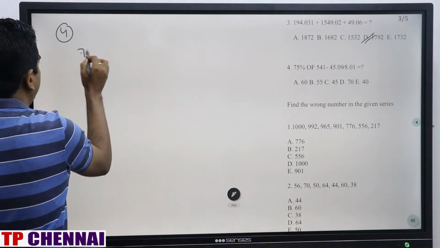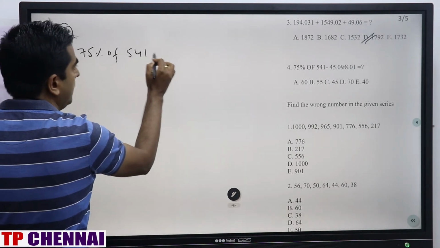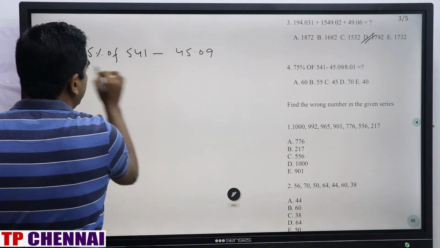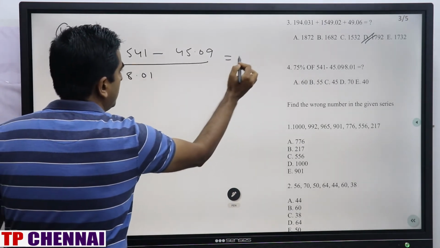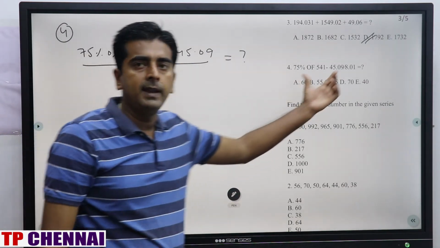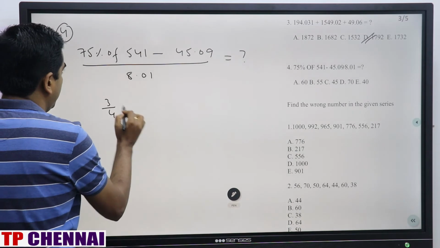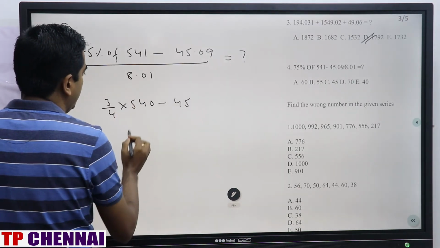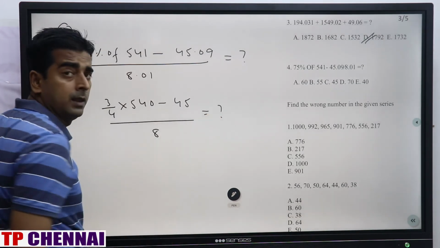So 75% of 541 minus 45.09 divided by 8.01 is equal to question mark. This divided by 8.01 is overall, right? So this is 3 by 4 of 540 minus 45 by 8 is equal to question mark, right?